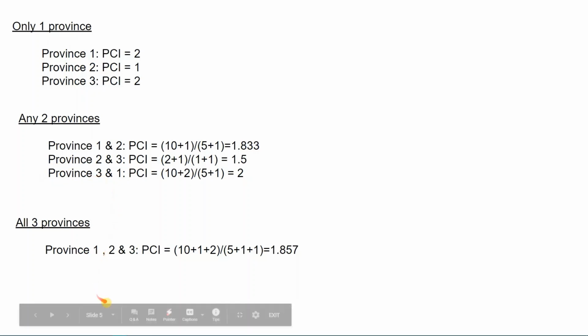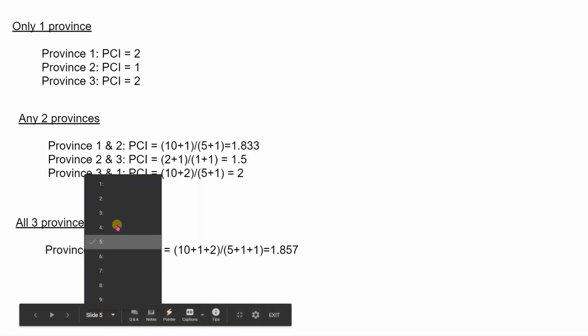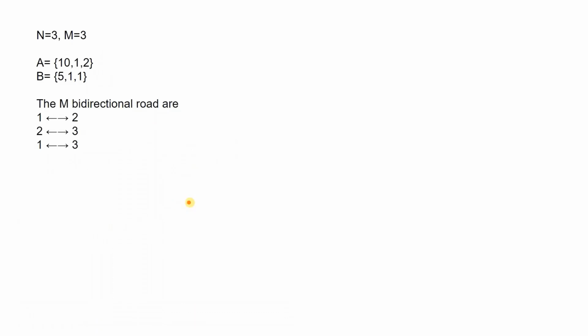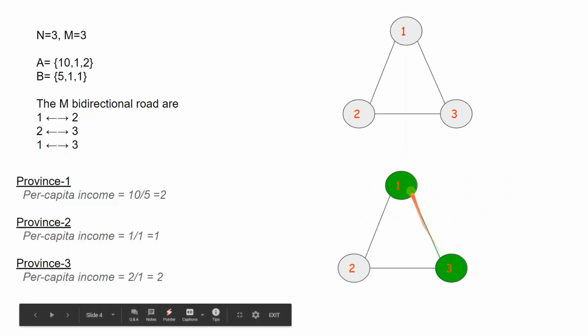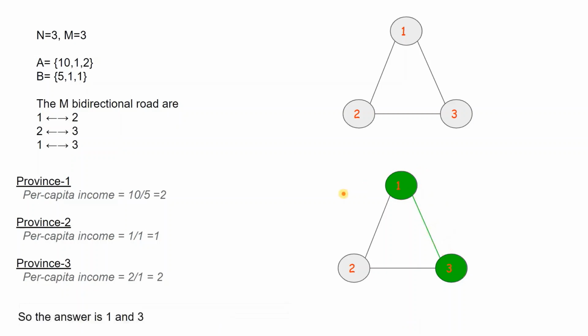And now we also have to consider the third condition as well. The third condition tells us that we should be able to move from the chosen provinces to any other chosen province, which here we can do because 1 and 3 are connected. So the answer is valid. The answer with 1 and 3 is valid.